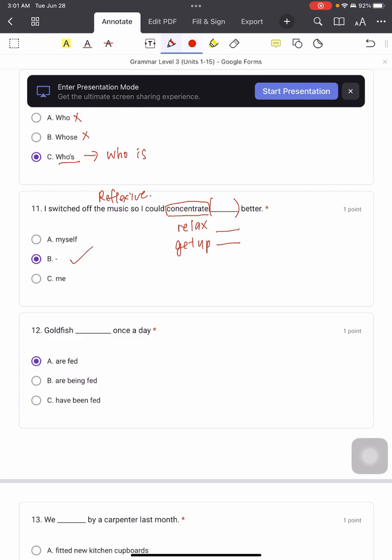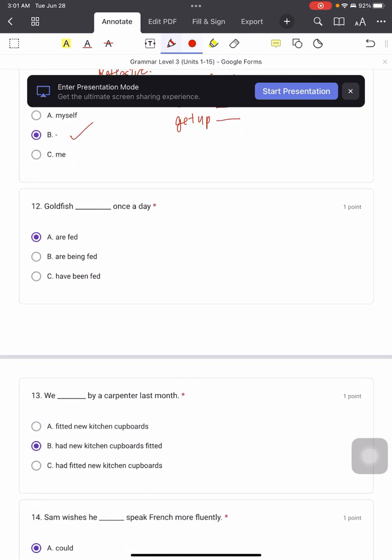So no need to add anything. So B is the correct answer. Okay. 12. Goldfish are fed once a day. Alright. So very obvious here. This is passive. Are fed. 就是说被喂.